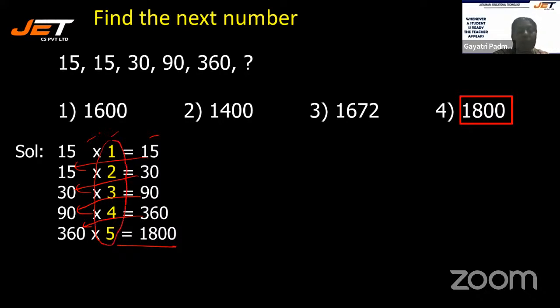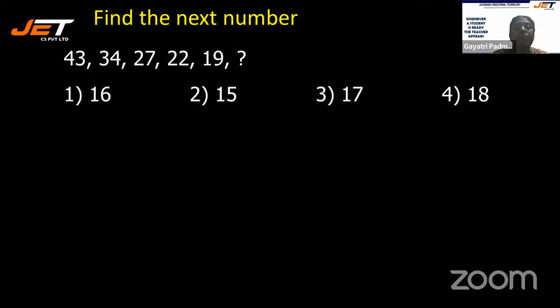All right. With the same understanding, let's move on to the next sum. We have 43, 34, 27, 22, 19, and dash. Yes. Quickly, let's find out what should be the next number. 43, 34, 27, 22, 19.